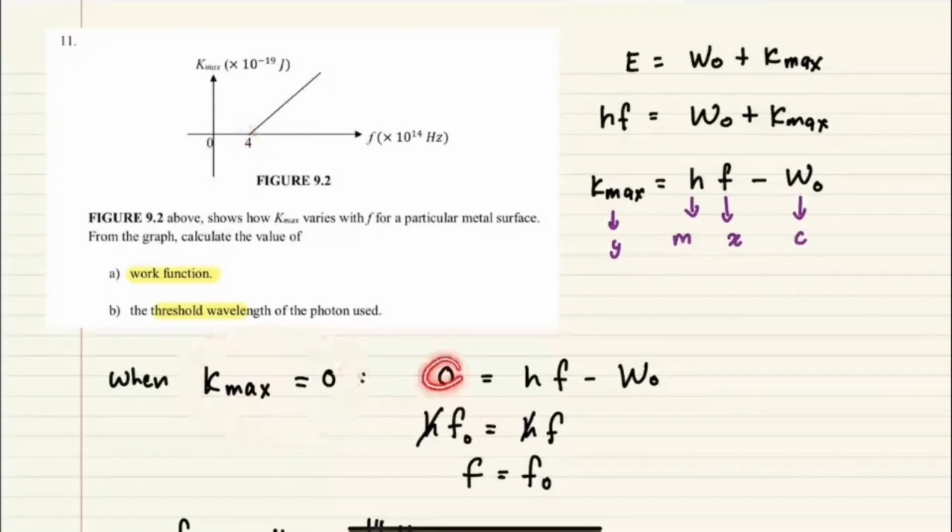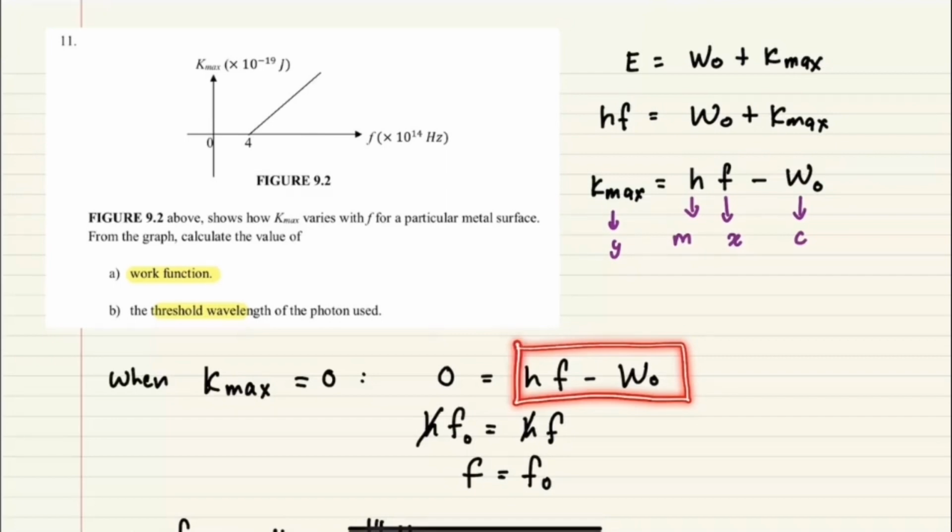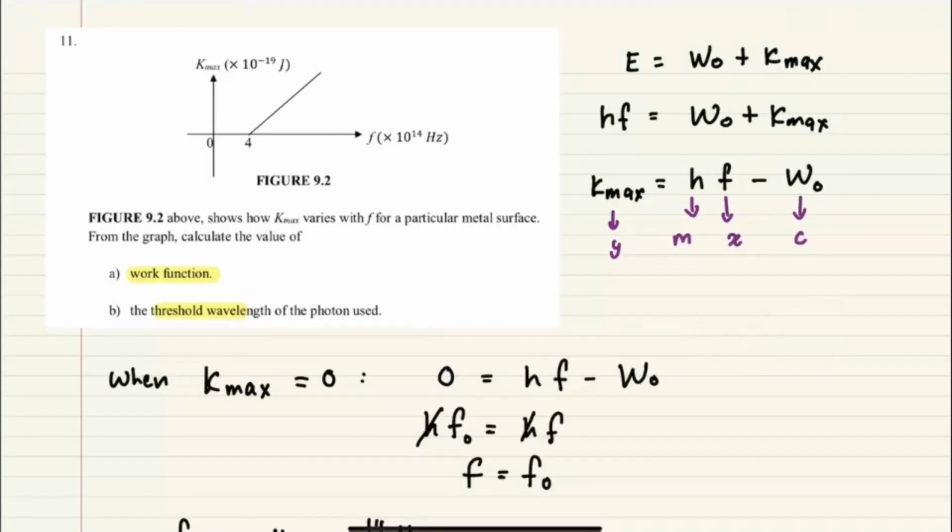So bila K max sama dengan 0, equation yang atas ni dia jadi yang ni je lah, tinggal yang ni. Okay. So W0 ni sebenarnya sama dengan HF0 ataupun HC over lambda not. So kita nak tengok in terms of frequency kan, so saya tulis dalam HF0 lah. HF0 ni sebab dia negatif, bawa sebelah dia jadi positif. And then I can cancel out the H. So nilai F pada pintasan X ni adalah F0 sebenarnya. Faham tak?